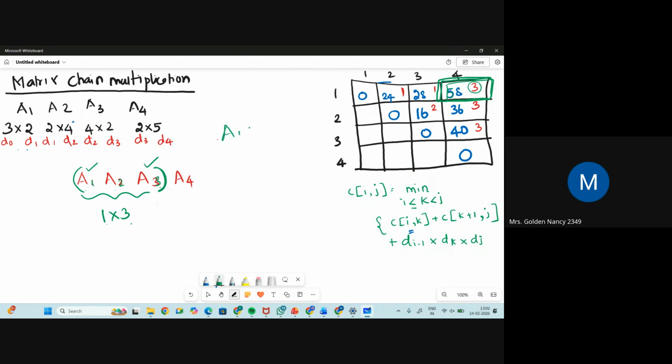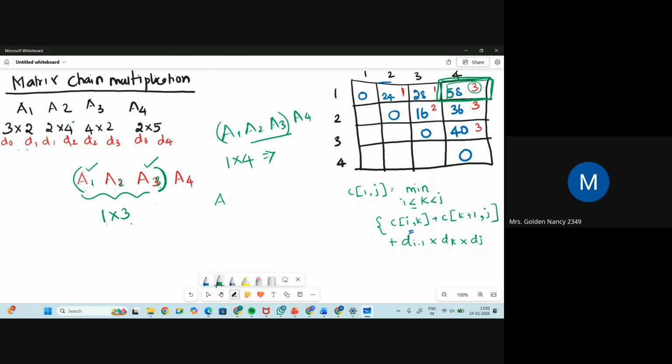Similarly, for example, A1 A2 A3 and A4 was there. We have to ignore the middle values and take only the first and last values. So 1 cross 4. What is the value of 1 cross 4? 1 cross 4 is 58. At what k value did you get this value? That is 3. When the value of k is 3, you got this value. So put the bracket till that. You can remember it in that way also.